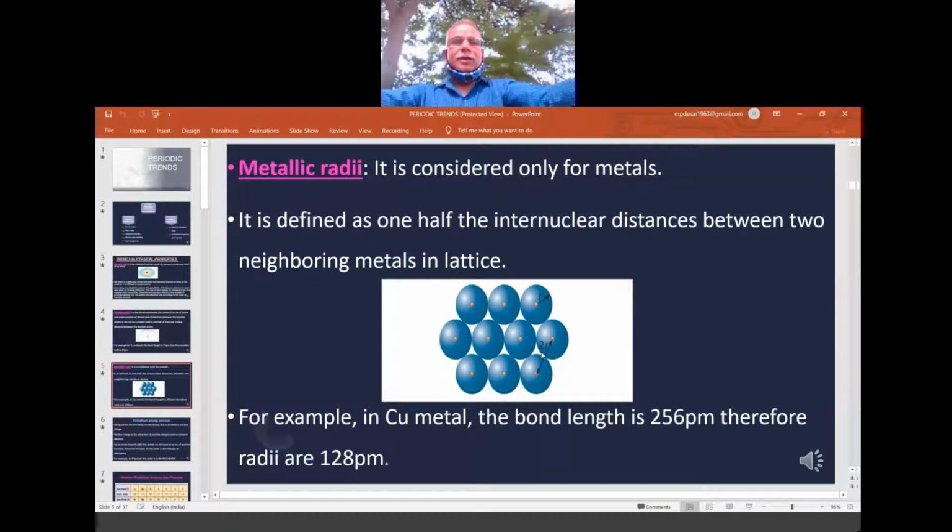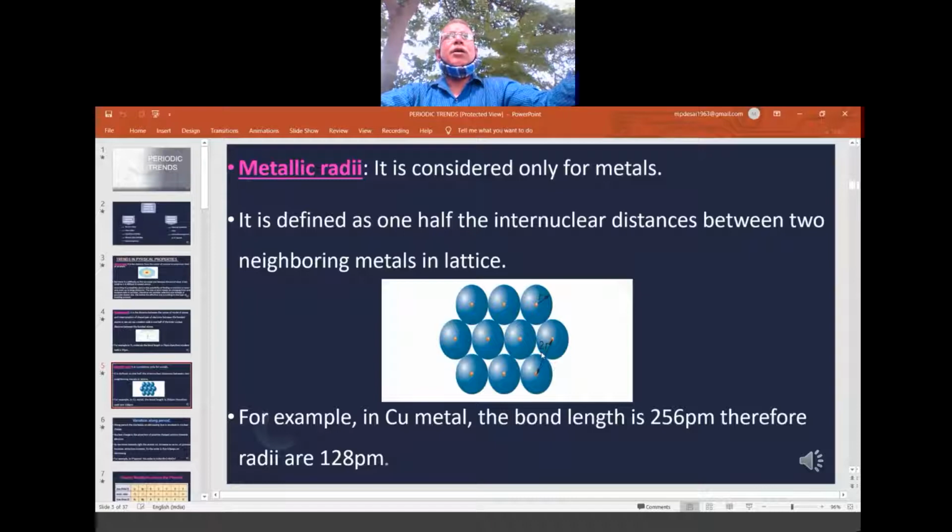Now this is the second radius, for the metals, known as metallic radii. So it depends upon the category. If it is an ionic compound like sodium chloride, ionic radii. If it is a covalent compound, covalent radii. If it is a metal, it is metallic radii.